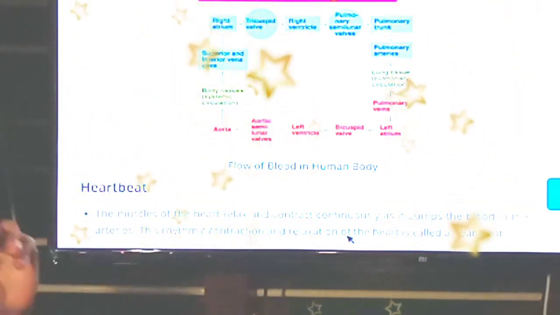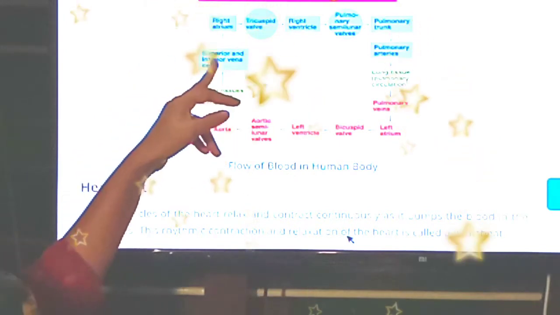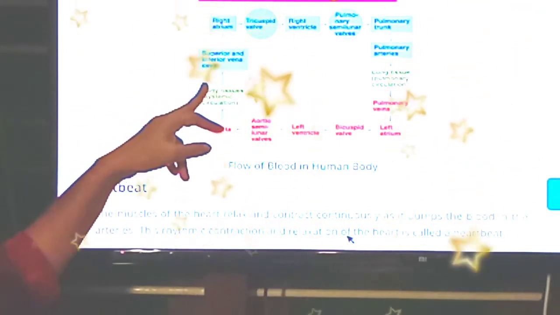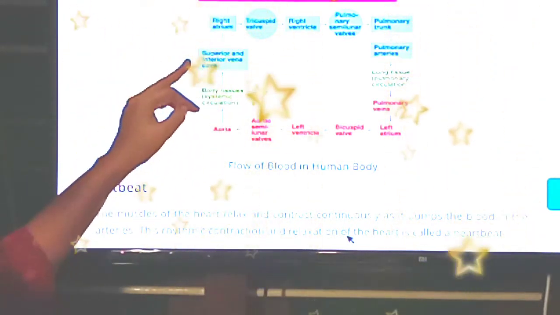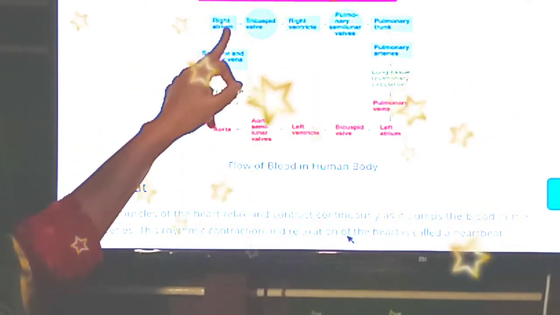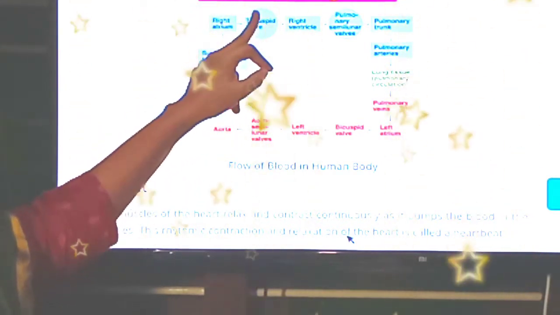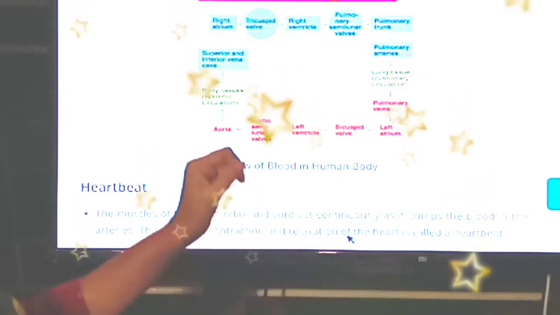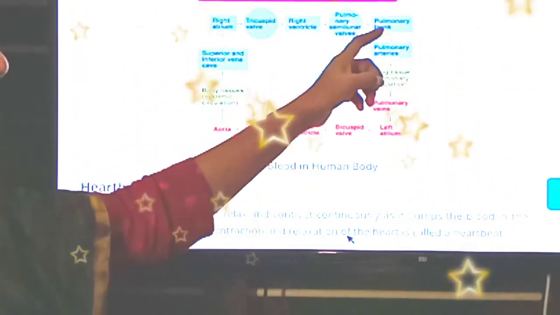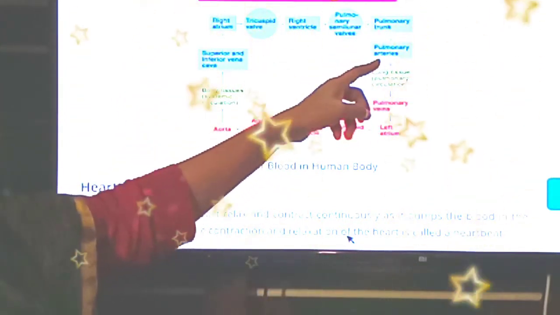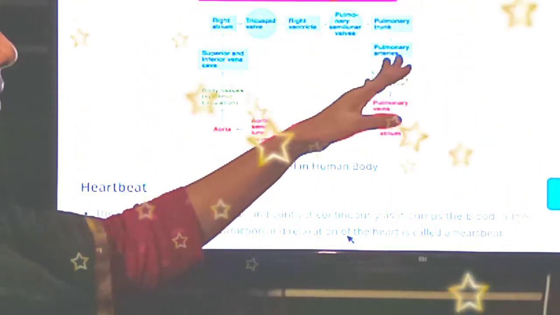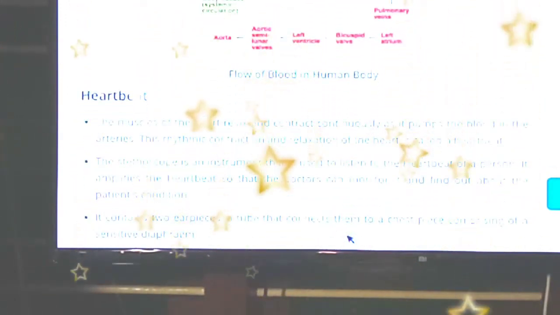From the body parts, the superior and inferior vena cava take the carbon dioxide rich blood and give it to the right atrium, and through the tricuspid valve it will be poured to the right ventricle, and through the pulmonary trunk it will be given to the pulmonary arteries, and the pulmonary artery will give it to the lungs for purification. This is the flow chart of the circulatory system.